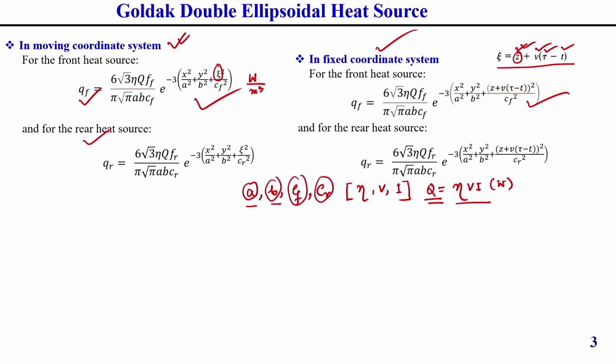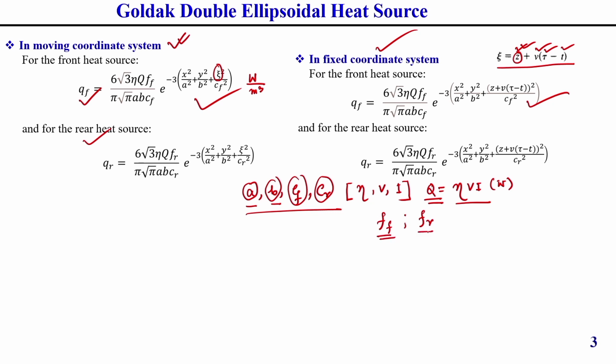Apart from these, there are another two parameters we use. One is Ff, the fraction of heat in the front part, and the other is Fr, the fraction of heat in the rear part.